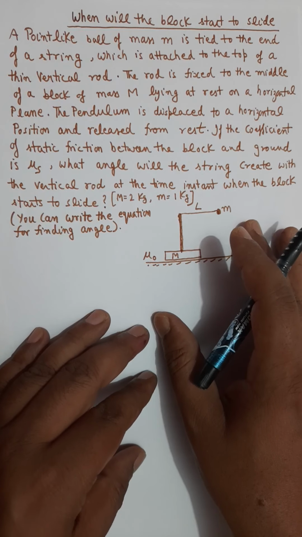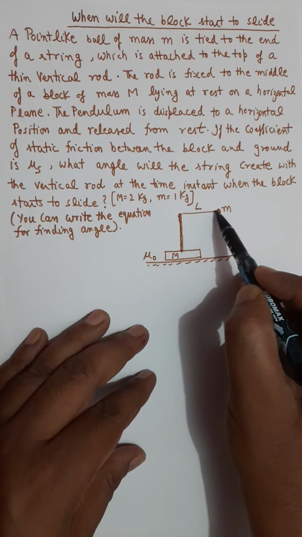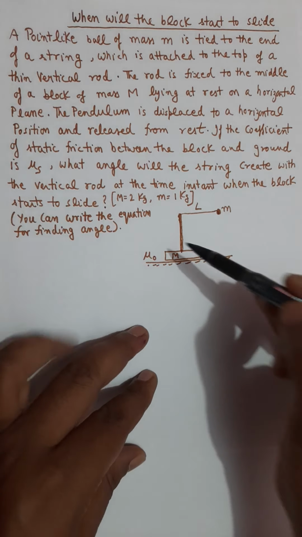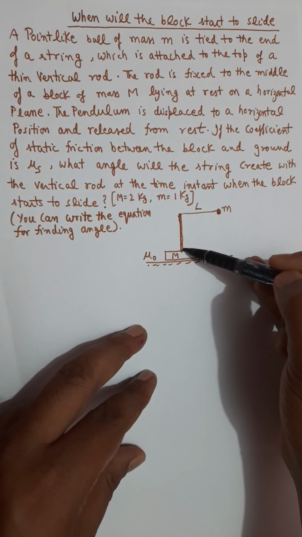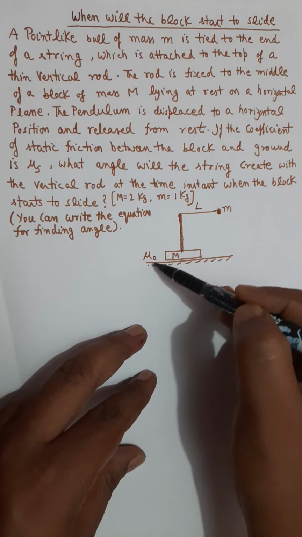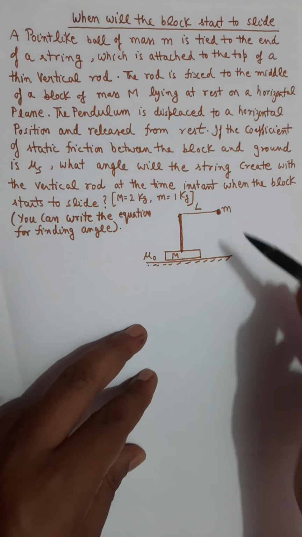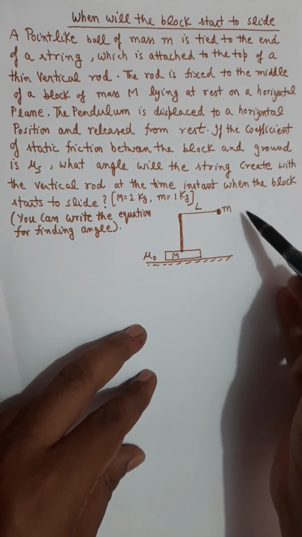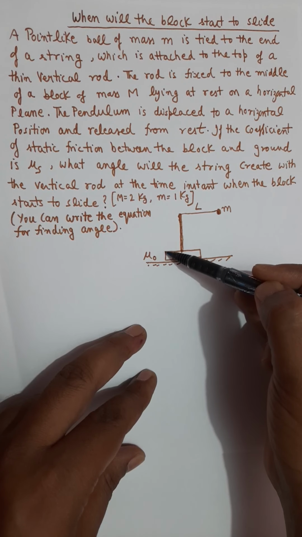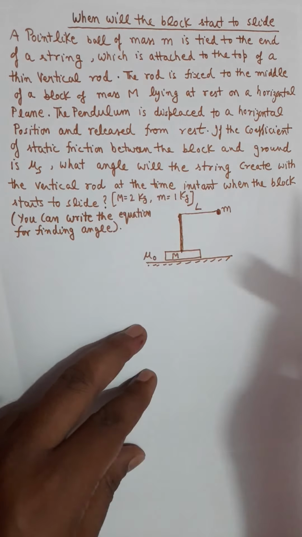Is this one, where this mass m is connected by a string of length L, and it is released at rest. As per the question, this mass is released at rest. This is a massless rod attached to the mass capital M, which is on a rough horizontal surface. The complete system is initially at rest. Everything is at rest, and this capital M is free to move. It can move either to the right side or to the left side.